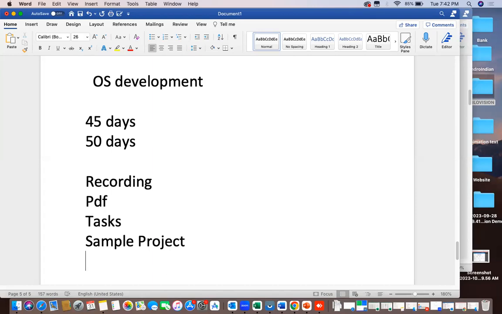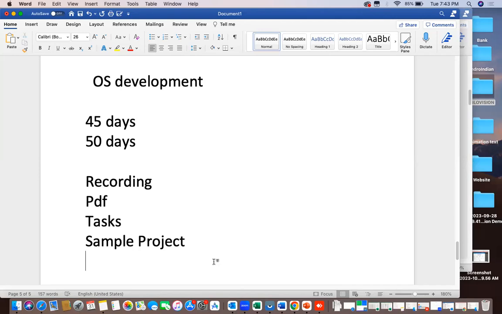Okay. What are the prerequisites for this course? If you have knowledge of any one programming language with OOPS concepts, that is enough. If you don't have it, in the initial stages you need to spend a little more time on practice and understand the things I'm using. When I say this is a class, this is a method, this is inheritance, if you understand those things, it's easy for you. If not, a little confusion will arise initially. After that, you can manage. Okay.